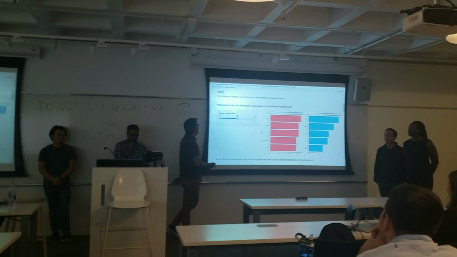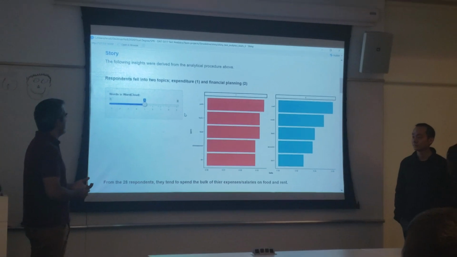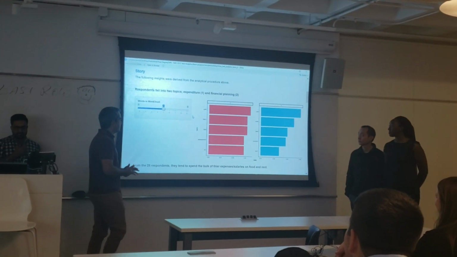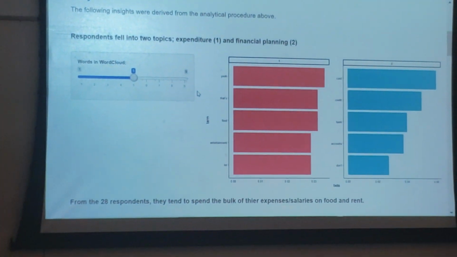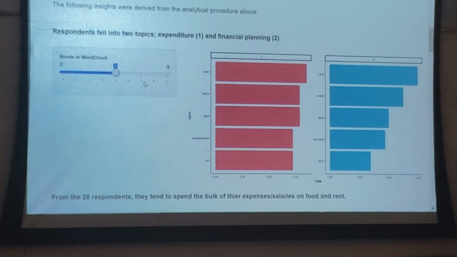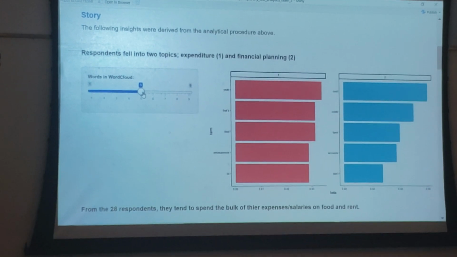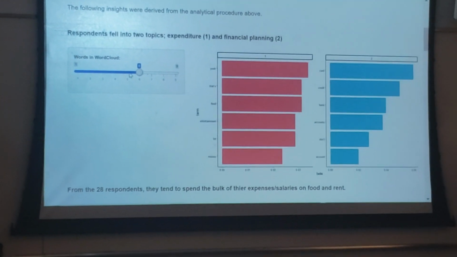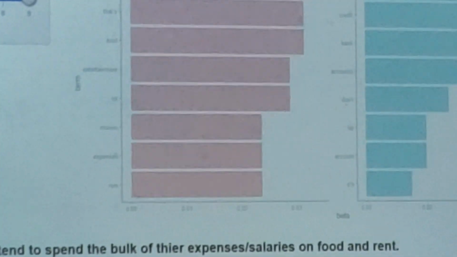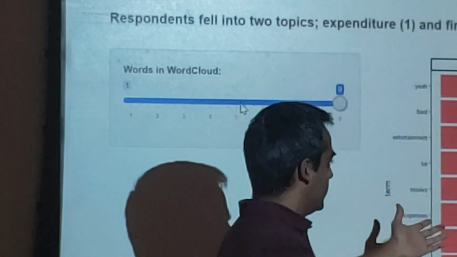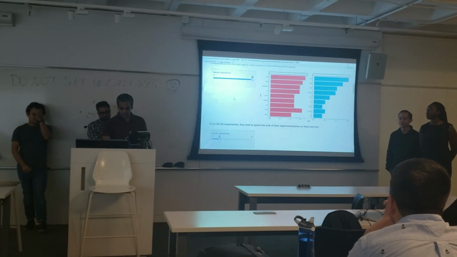So the first insight that we had: based on our responses, they fell in 2 categories. The first is expenditure, basically what they spend their money on. And the second has to do with financial planning, what infrastructure they use: credit cards, bank accounts, that sort of thing. And this is not a word cloud, this is a topic model. If we increase the number of highly repetitive words, we start to see more diversity in terms of what they spend their money on and what their financial planning looks like.